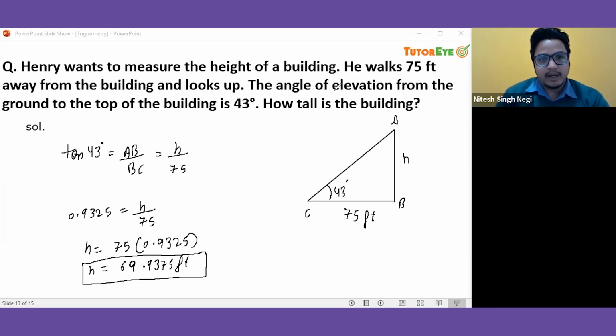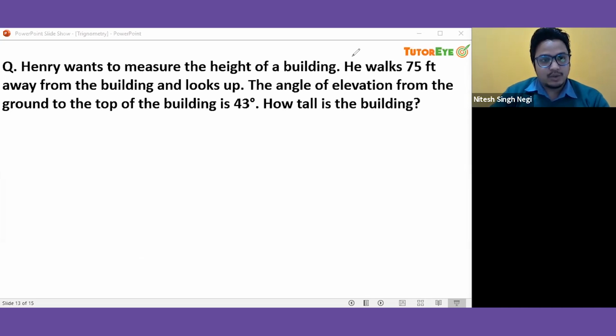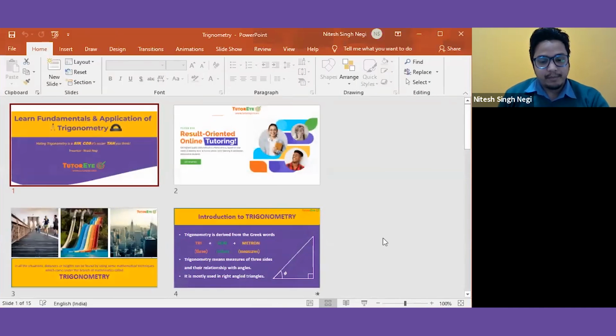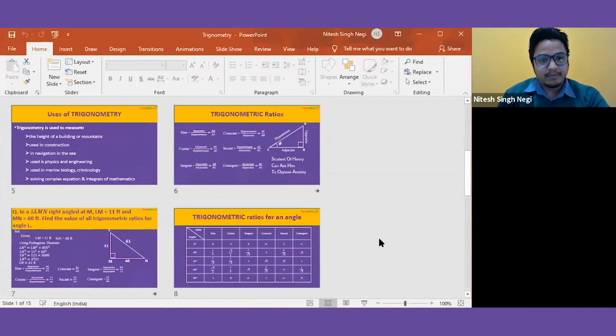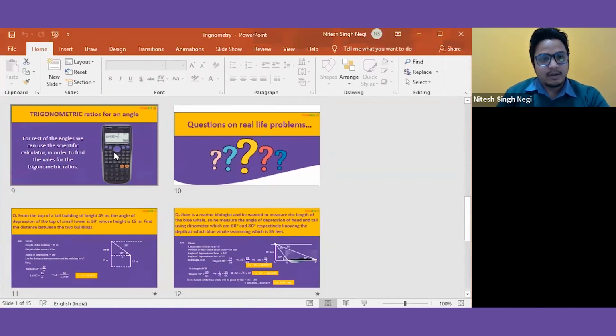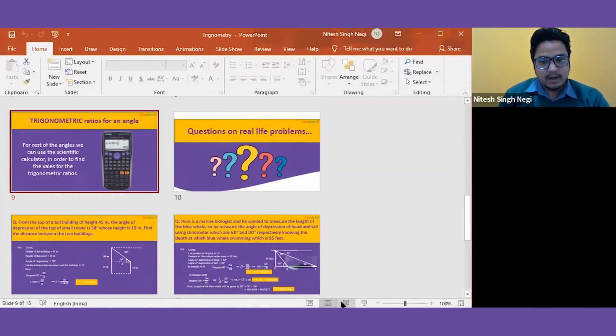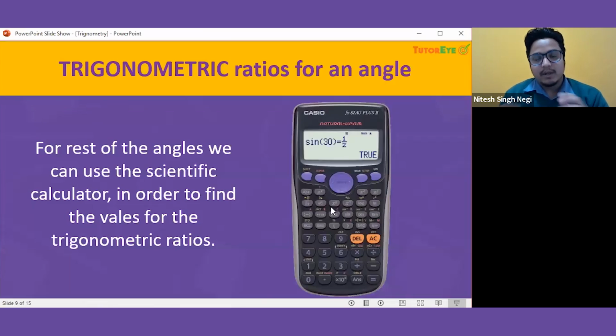Okay, let me show you the slide. Yeah, so this was the slide which we had. In this slide, we have discussed how we can find the trigonometric ratios.